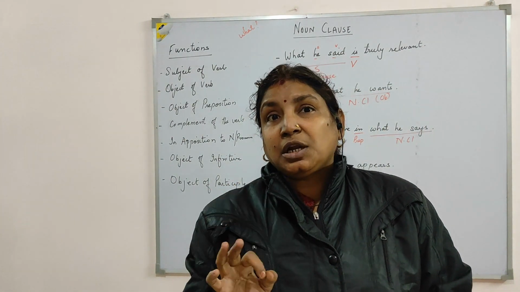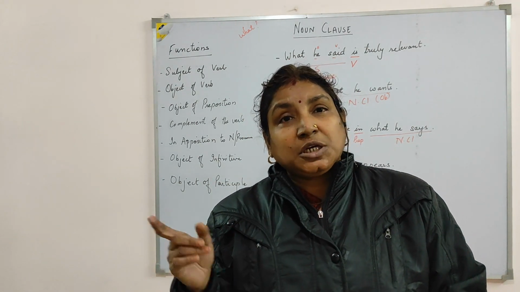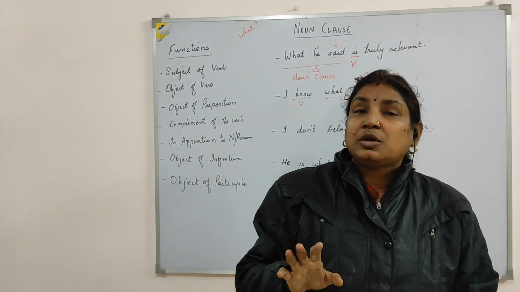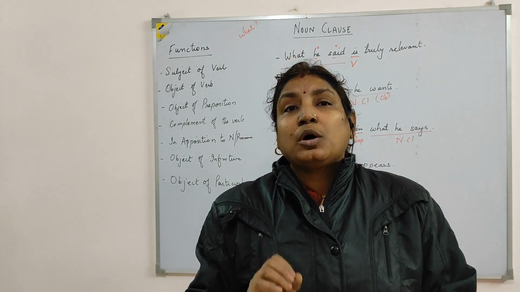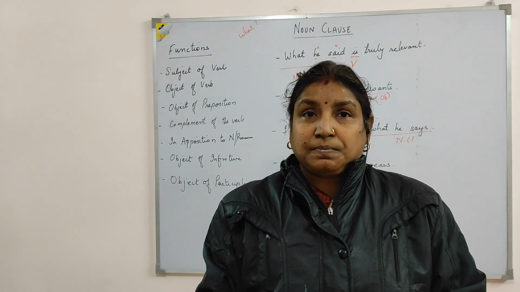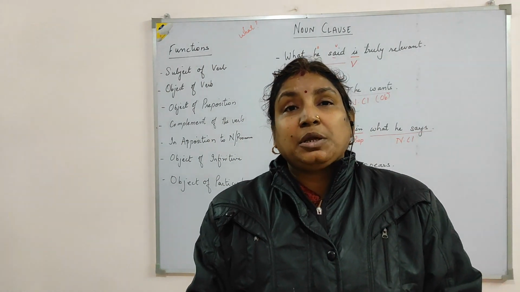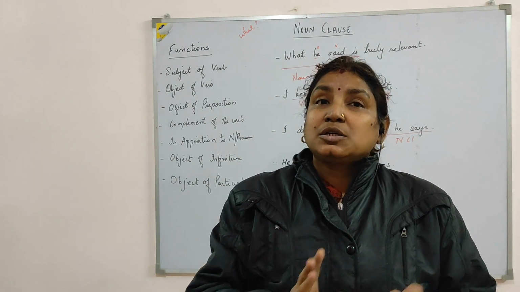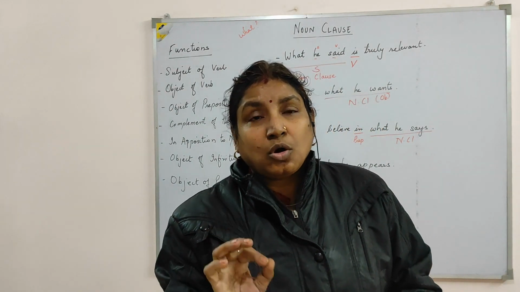So transitive and intransitive verbs complete the meaning of the sentence. If they require an object, it's a transitive verb. If it does not require an object, it's an intransitive verb. But when we come to verbs of incomplete predication, these are those verbs which do not complete the meaning of the sentence and do not have an object. Object means only noun or pronoun.